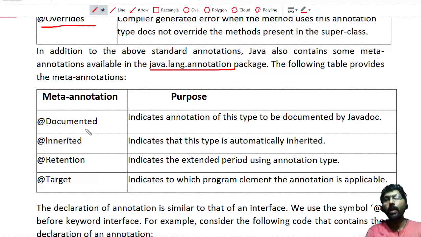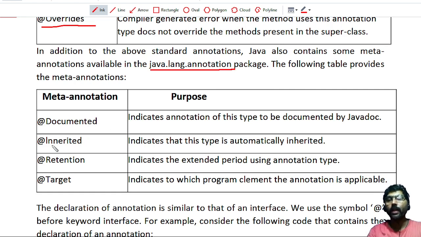Whenever you are creating any user defined annotation, if you put this annotation above the user defined annotation, then whenever you are creating a doc file using Javadoc, this annotation is added to the documentation. Whatever annotation you mention, if you put @Documented above it, that annotation is a part of your document. Whenever you create documentation using a class file, it adds that annotation.